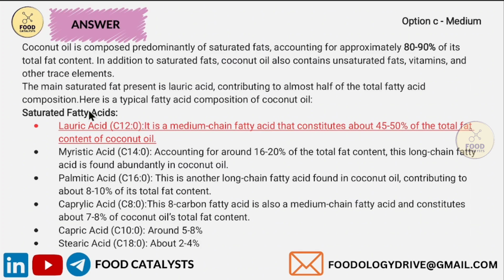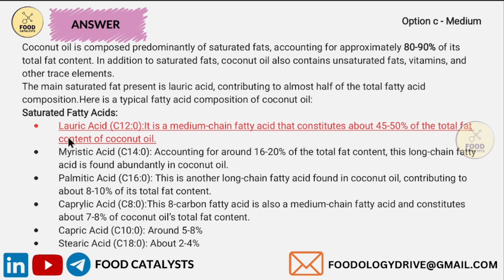Here is a typical fatty acid composition of coconut oil. Coconut oil is composed predominantly of saturated fats, accounting for approximately 80 to 90% of the total fat content. Coconut oil also contains unsaturated fats, vitamins and other trace elements. Among the saturated fats, lauric acid constitutes around 45 to 50% of the total fat. So it is a major constituent.